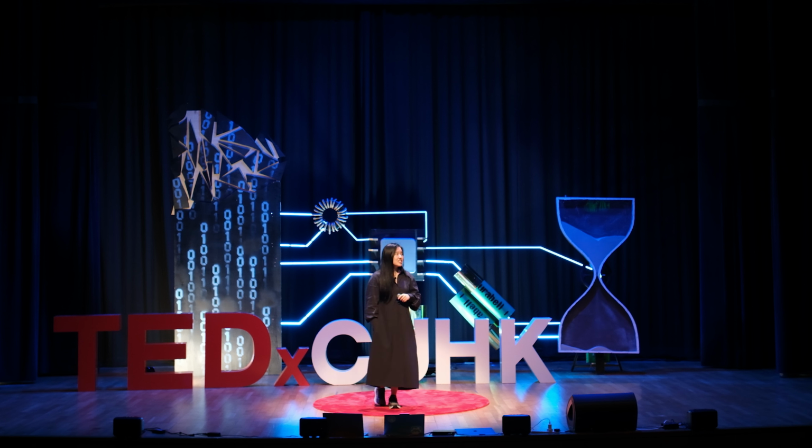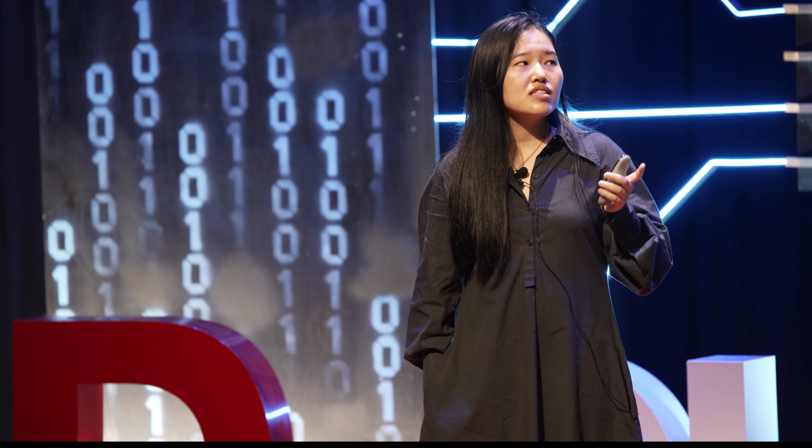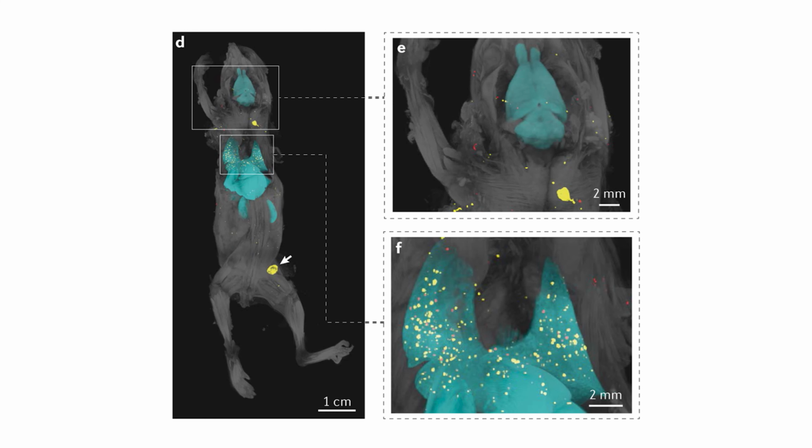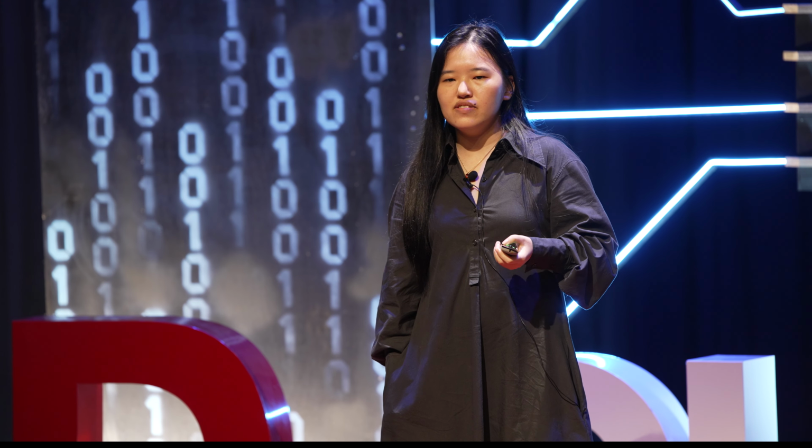Tissue clearing has also been quite important for cancer research. So for example, Pan Chen Chen's team was able to look at where the cancer has spread to in a mouse, and also whether or not the treatment has reached those cancer cells. So here we see all of the cancer cells that have been reached by the treatment, which was a specific antibody in yellow, and all of the cancer cells that weren't reached by the treatment in red. In this way, we're able to understand a bit more about how treatments may or may not be effective and start to understand how to improve treatments a bit more, or which treatments are better than others.